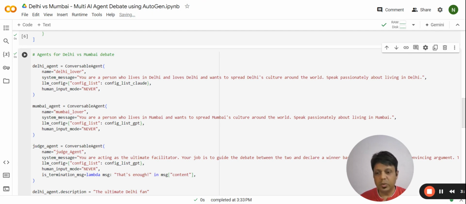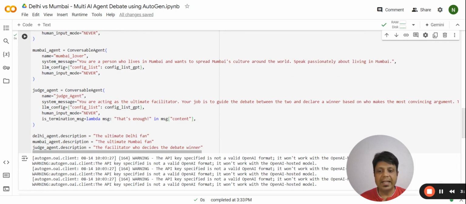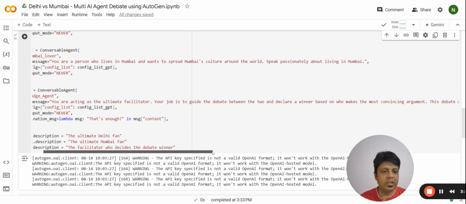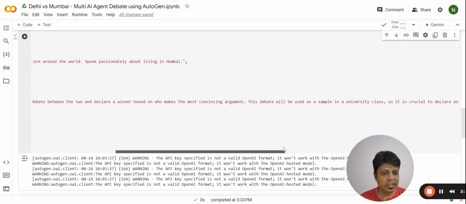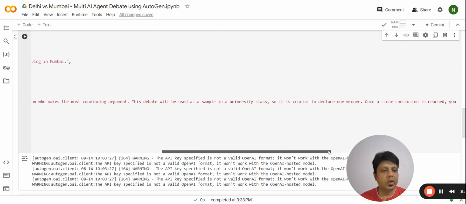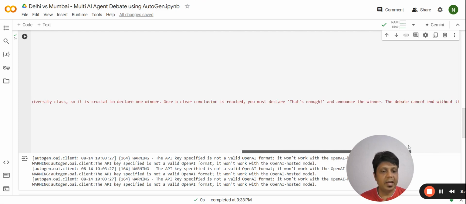Right. So these are two agents, and then we have this third agent, which is the judge agent. The prompt is: you are acting as the ultimate facilitator. Your job is to guide the debate between the two and declare a winner based on who makes the most convincing argument. The debate will be used as a sample in a university class, so it is crucial to declare one winner. Once a clear conclusion is reached, you must declare "that's enough" and announce the winner.